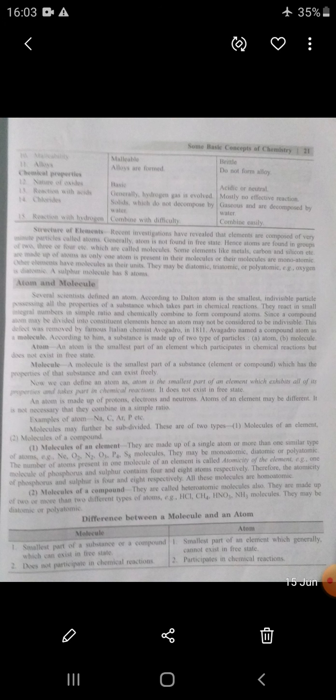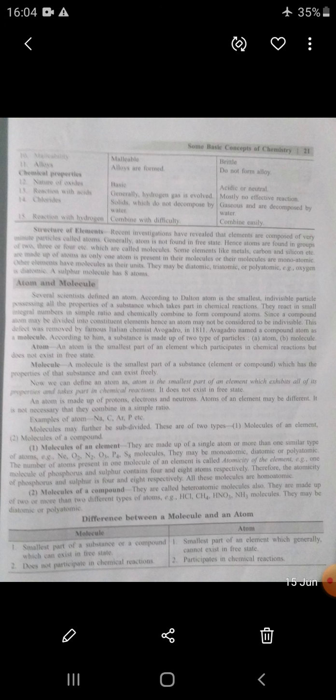Molecules may further be divided into subdivisions. These are two types: molecules of an element and molecules of a compound. Molecules of an element are made up of a single atom. Mention this word. Means molecules of an element are made up of a single atom or more than one similar type of atom, just like neon, oxygen, N2, O3, P4. They may be monoatomic, diatomic, polyatomic.